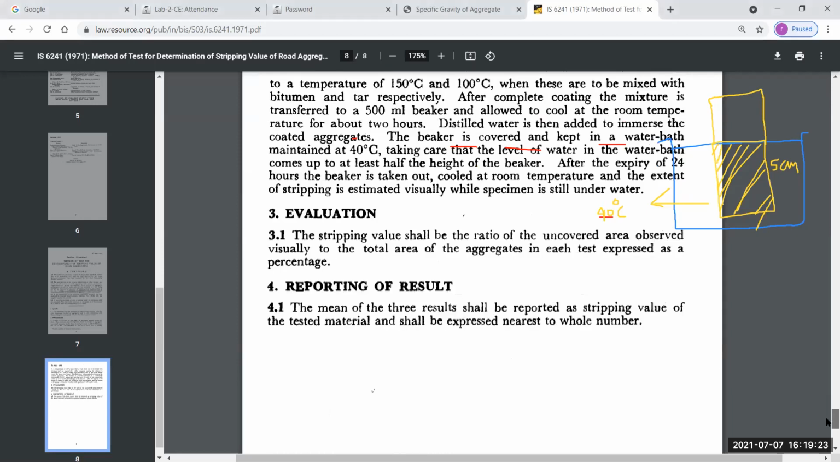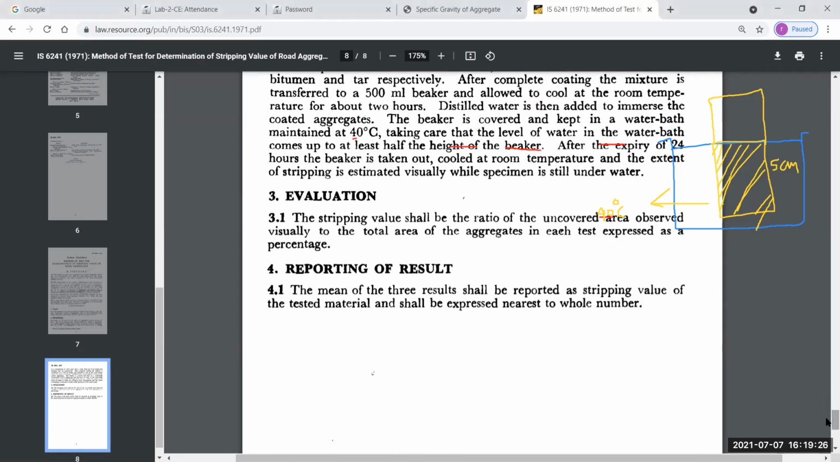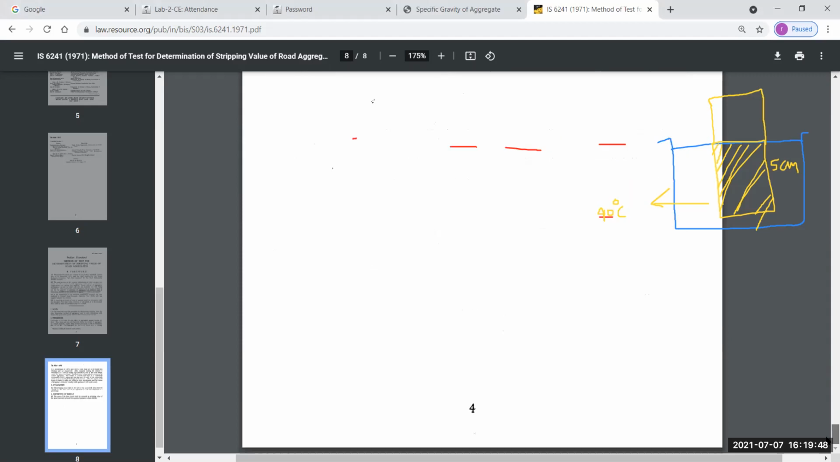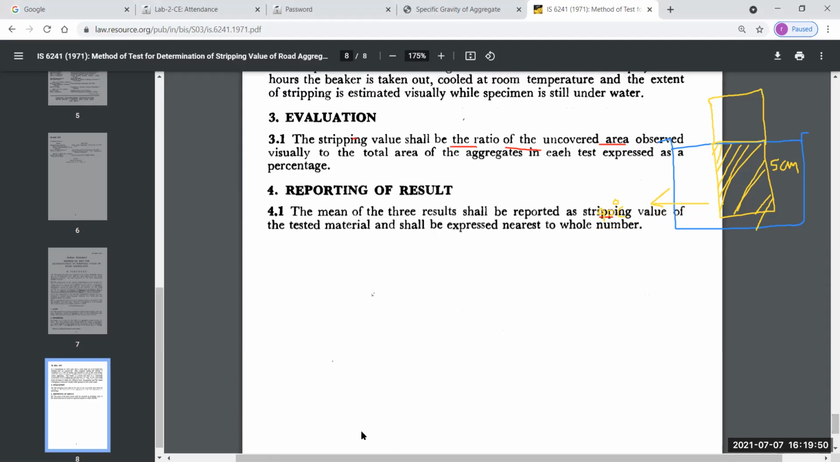So just see here, the stripping value shall be the ratio of uncovered area observed visually to the total area of aggregate in each test expressed as a percentage. So reporting of result, the mean of 3 specimens shall be reported as stripping value of the tested material and shall be expressed to the nearest whole number. So what we do, just see here.